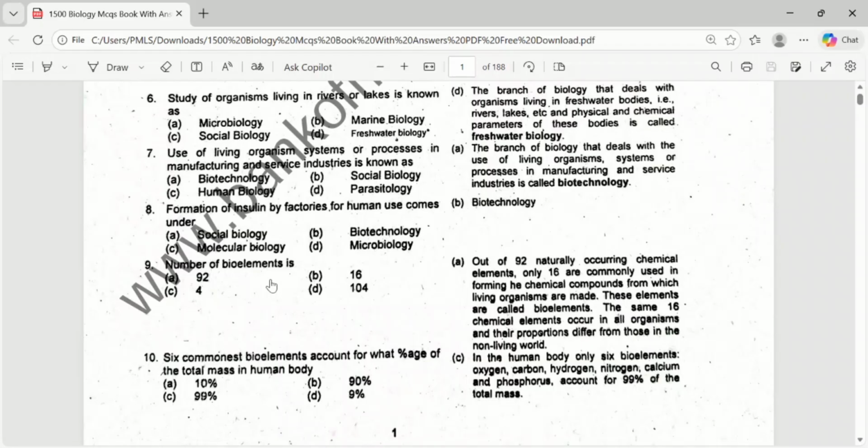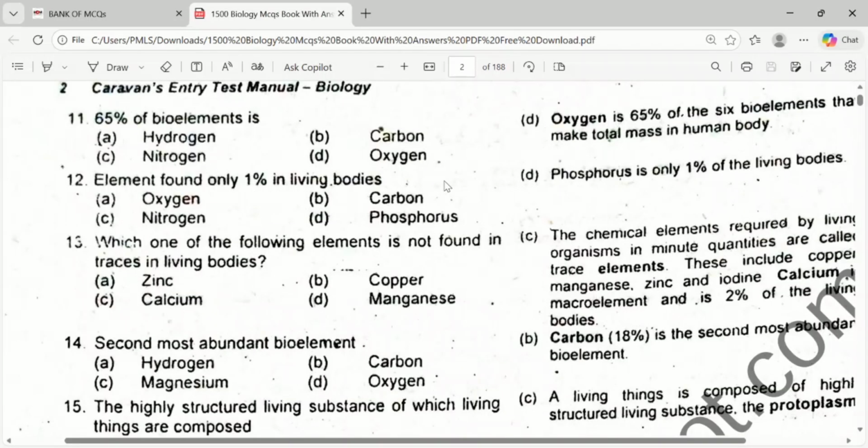How many bioelements are there? There are a total of 16 bioelements. Okay. The six common bioelements account for what percentage of total mass in the human body? It is about 99%. Okay. 65% of the bioelements is oxygen, among hydrogen, nitrogen, carbon and oxygen. Oxygen is 65% of the six bioelements that make up the total mass of the human body. Okay, so the correct answer is oxygen.